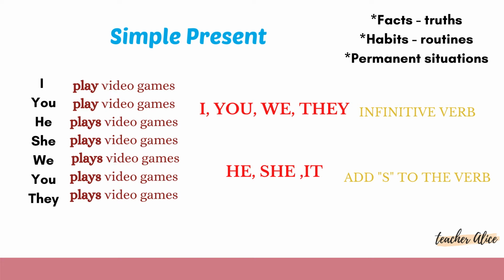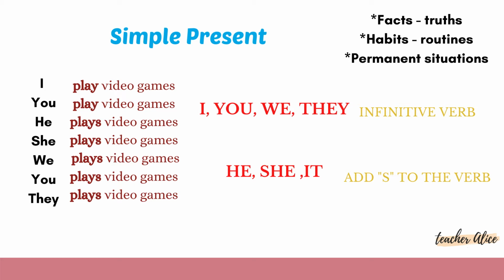Simple present can be used for describing routine actions or habits. Okay, very important. Another use is to show that a situation is permanent. Okay, permanent situations. And as well to talk about when something is always truth or a definite fact. Okay, in this part, remember these teams, these groups. I, you, we, they, always together in this part. He, she, it, always together in this part.